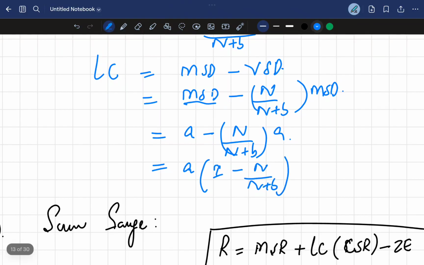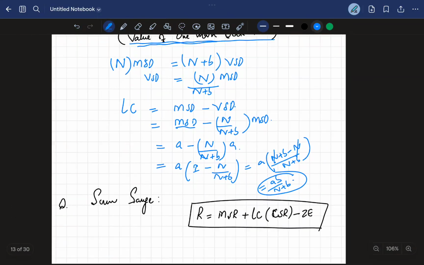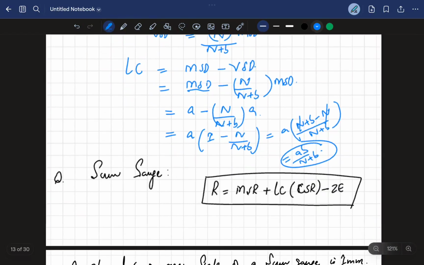So finally a is equal to a times (n plus b minus n) divided by n plus b. The n cancels with n, so it's ab divided by n plus b. So this is the final answer we get for this question.